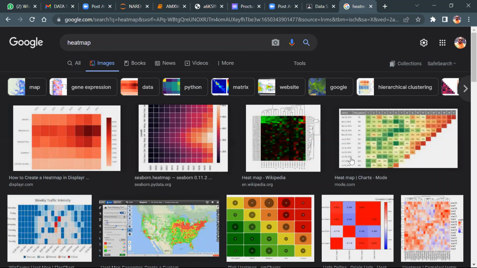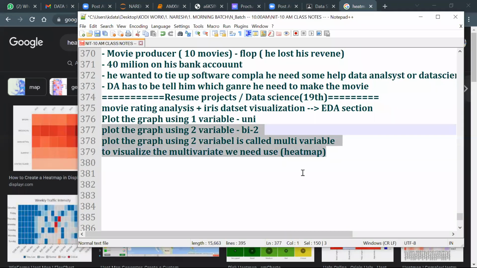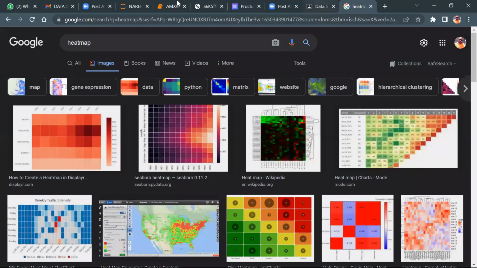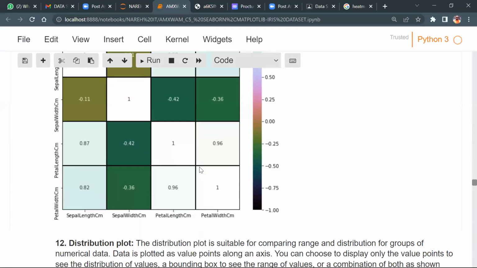In other ways, what happened? They never had experience. So what they do, they will bang on for 3 months on this heat map. And the students think, it's wonderful, right? But this is not wonderful. This is not real time. None of them ask. But mainly, you need to remember these 3 lines, that is good enough. All right, clear? So that's what I'm talking about. You need to plot the heat map, how exactly it looks like.